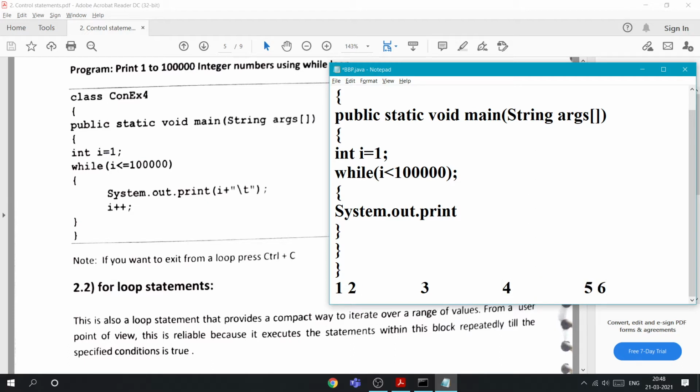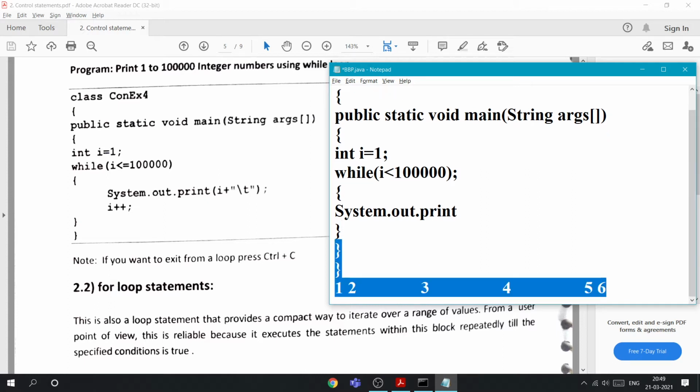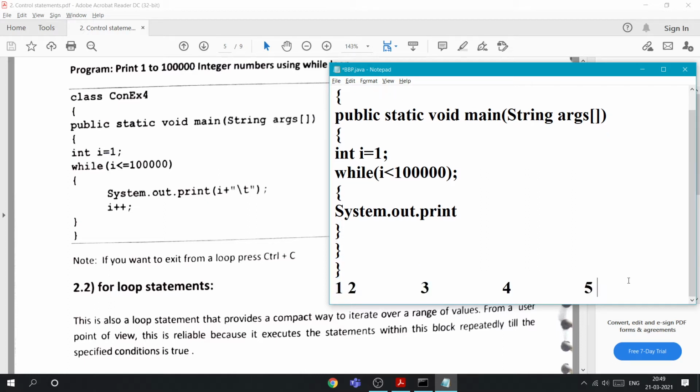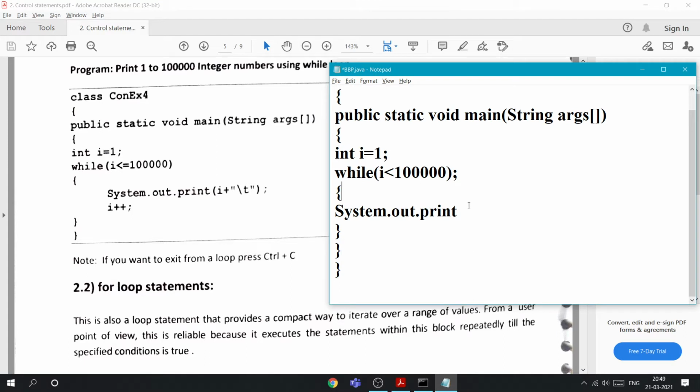If the screen ends, it will automatically come down. So print i plus backslash t, and i plus plus.